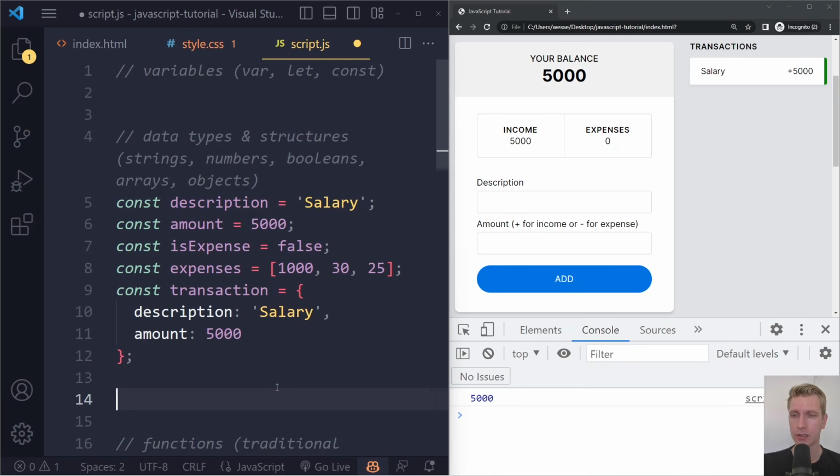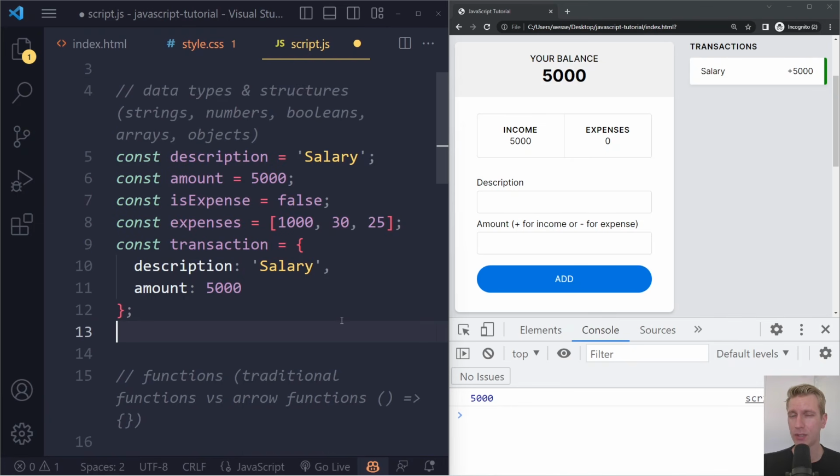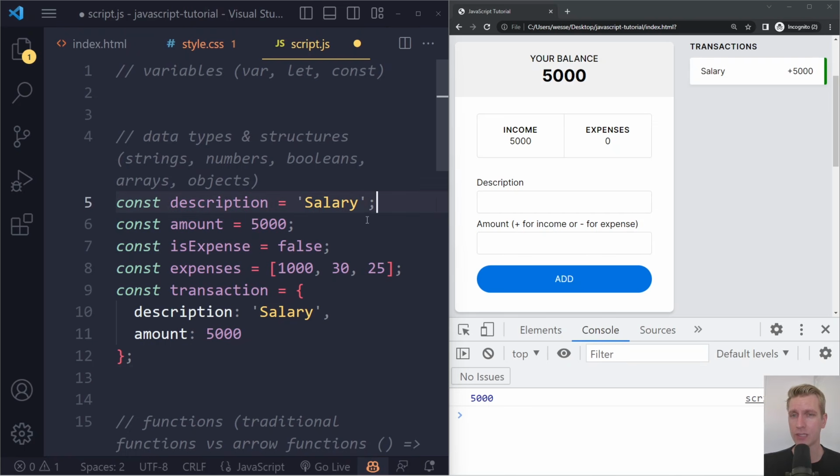And with these objects, it becomes easier to reason about your code as well, because if you just have some loose code like this, there's no structure. But with these objects, you create entities in your code. So it becomes easier to reason about your program because you have these entities to hold in your head.